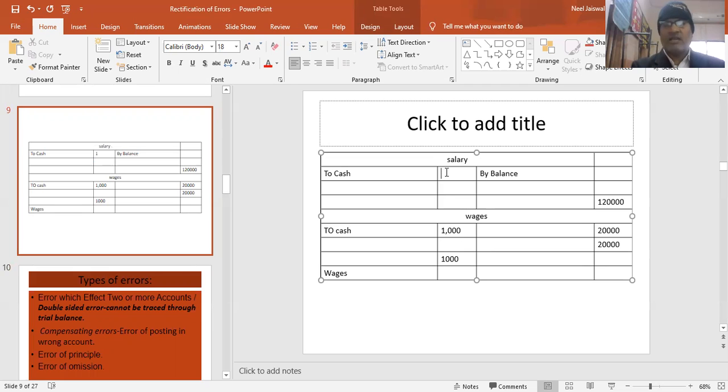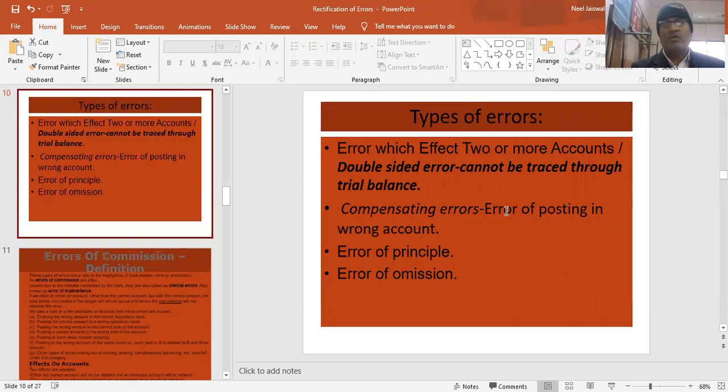So that is also a mistake, but it cannot be found out through the trial balance, because the trial balance will match. Salary is also debit, wages is also debit. So we cannot trace this mistake through the trial balance. This is called a compensating error, an error of posting in the wrong account. Error of principle.